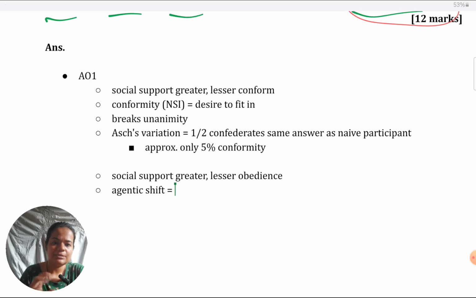So that is why the agentic shift breaks. The impact of agentic state lessens when an individual sees that another person is willing to disobey.